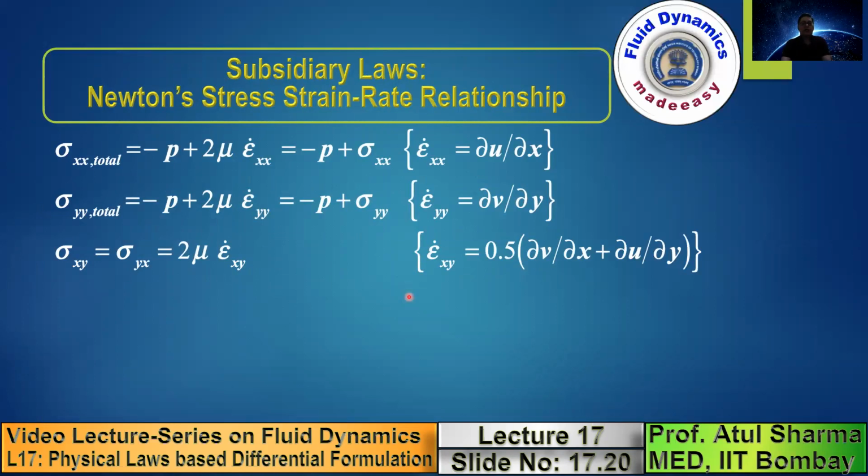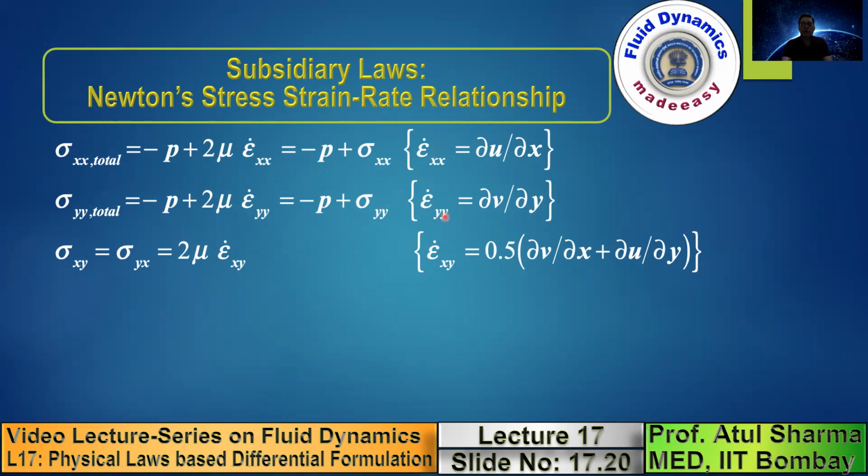Now you have obtained an expression in terms of stresses, but finally when we want to derive differential equations, we want to express it not in terms of stresses but in terms of velocities. We have already got an expression for mass flux and momentum flux in terms of velocities. We also want to convert these viscous stresses in terms of velocities. In the previous topic on fluid kinematics, I had shown you, sigma xx equals 2 mu epsilon dot xx, sigma yy equals 2 mu epsilon dot yy.